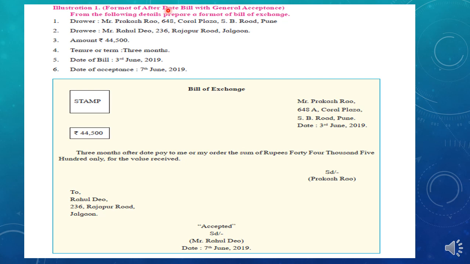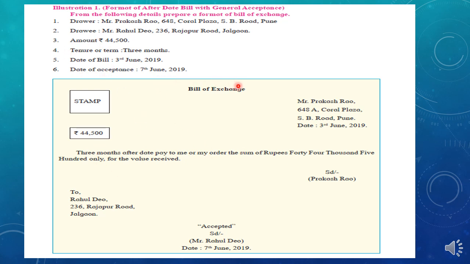Now after the date of the bill, you might have remembered that whatever the due date is, 3 grace days will be added to the date of the bill, and then the due date of the bill of exchange will be created. And general acceptance, you know, is when the drawee is not making any changes in the bill. Now some information is given here, students, and on the basis of this information we will prepare the bill.